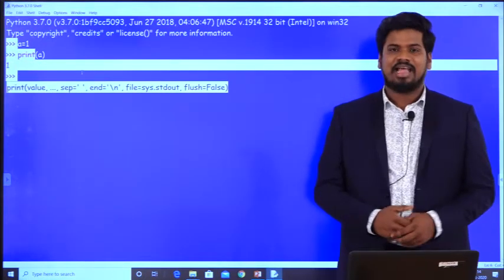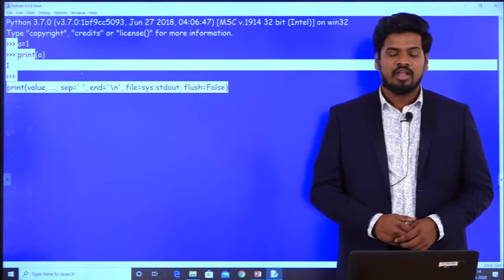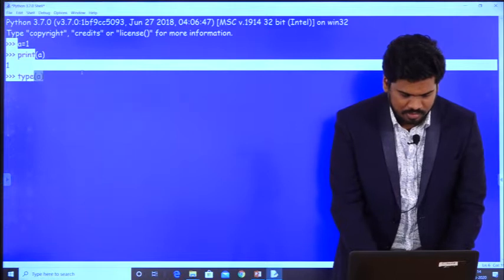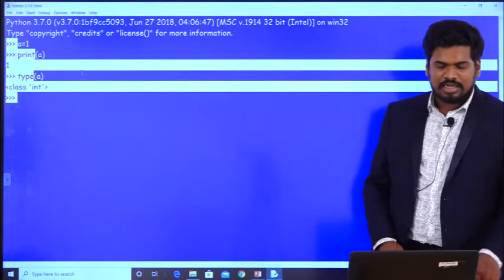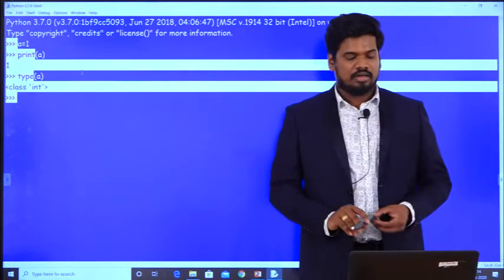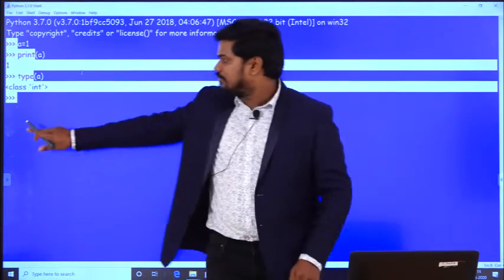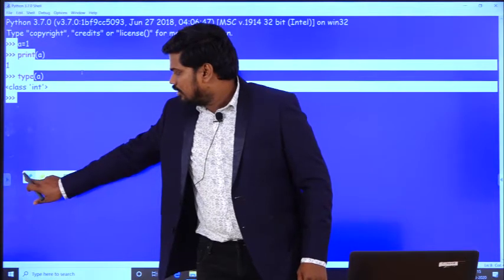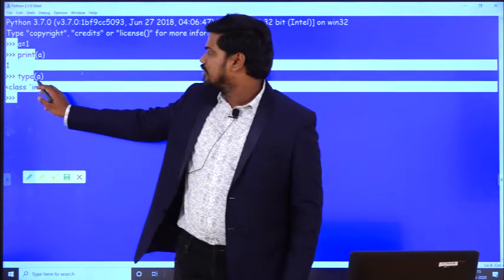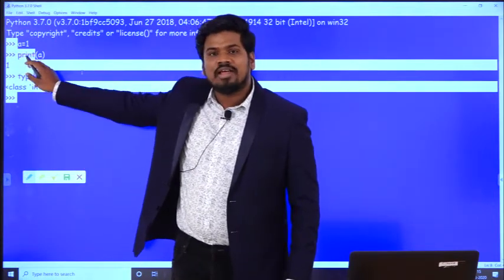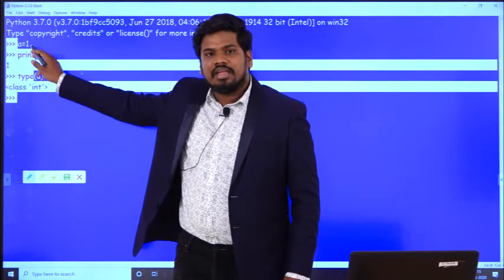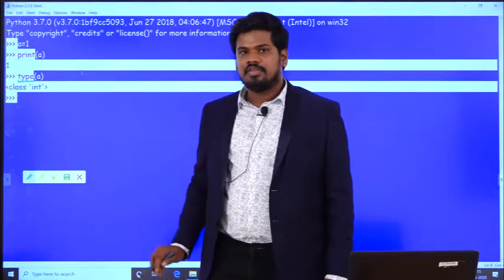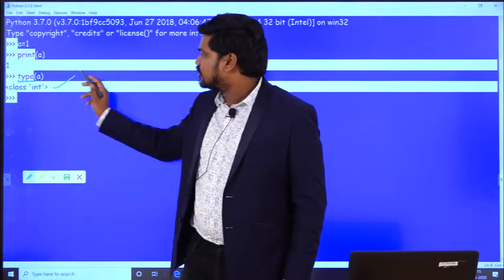So print of A has successfully executed, and now I want to know the type of A. For that, observe carefully, the function I have to use is type, and the output I got is this one.